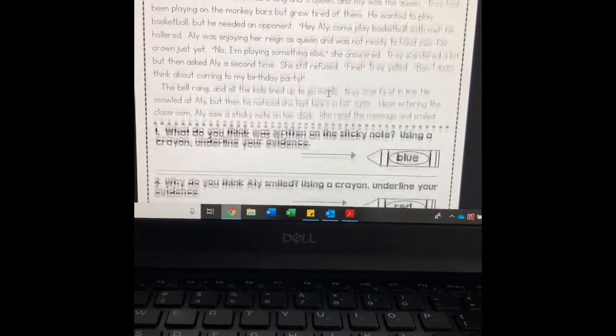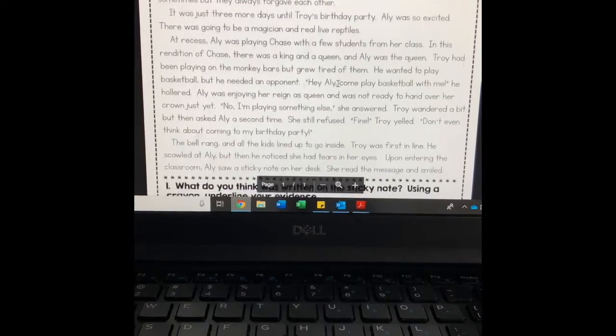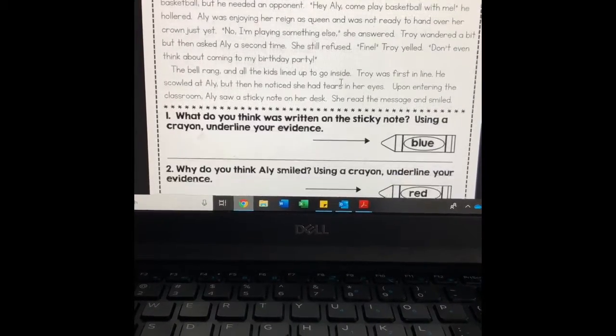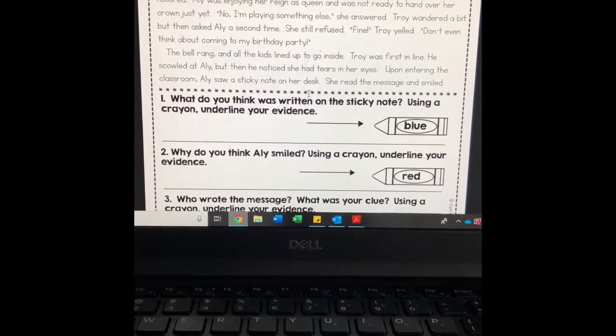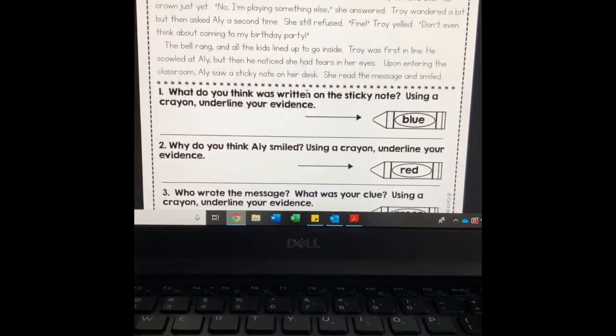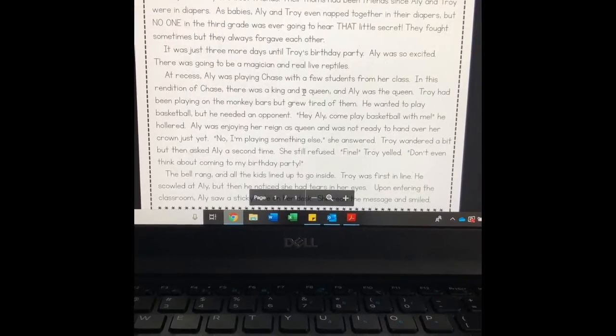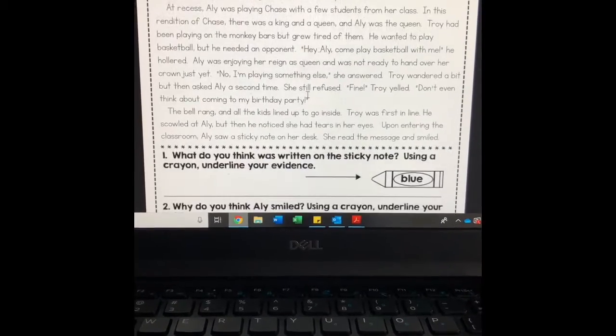When you're finished doing this reading passage, make sure you send your answers to your teacher just by sending a picture. Remember, you do not need to print this off. You can just do it right off of your computer and write the answers somewhere else. And you can write down the evidence instead of underlining the evidence if you are not going to print this off.